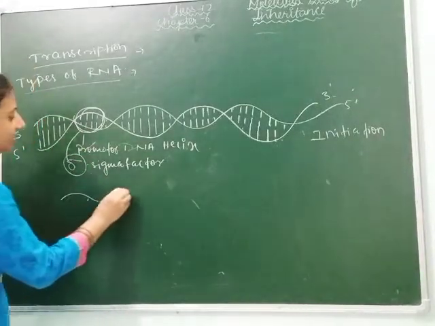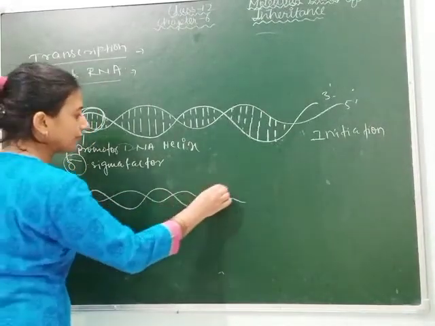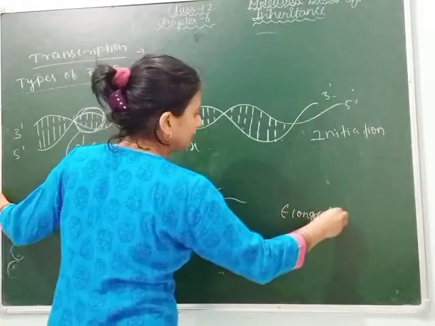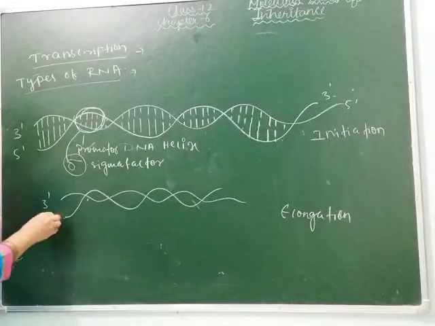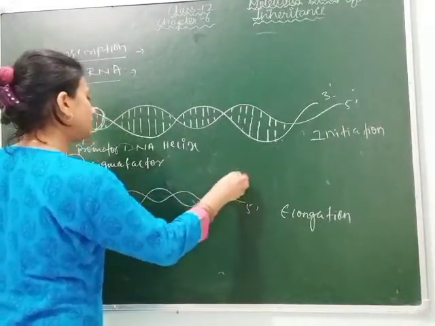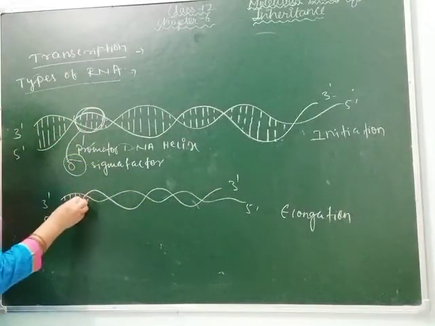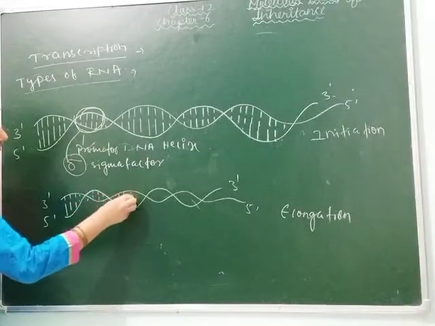Then let's see the next step, that is elongation. This will elongate. So again 3' to 5', 5' to 3'. So again you should draw the base pairs. Already initiation started.